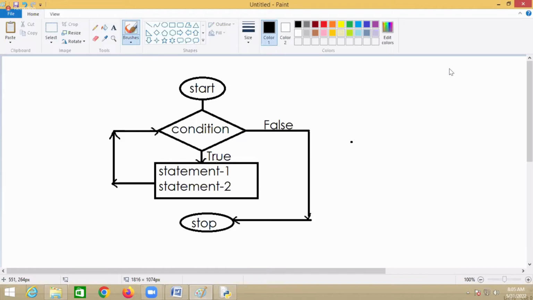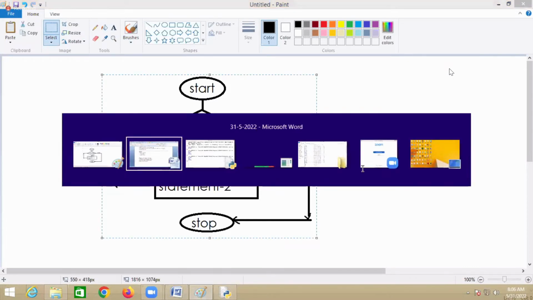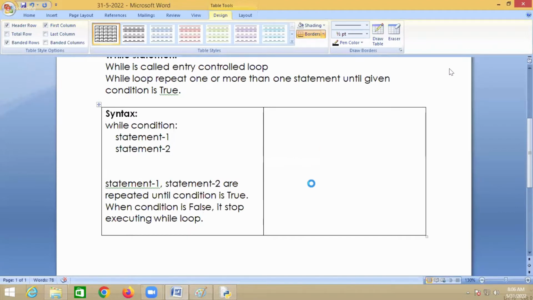Condition true, statement 1, statement 2. Again condition true, statement 1, statement 2. When the condition is false, it will come out of the loop and execute the rest of the statements.